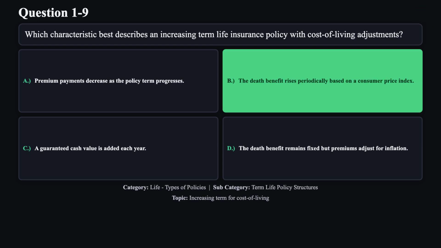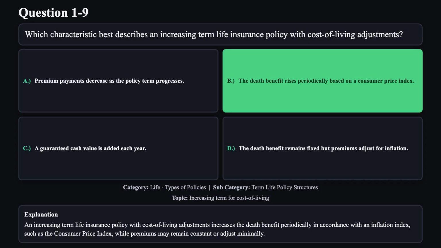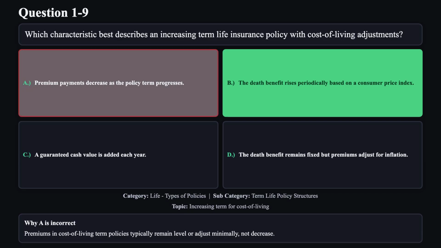The correct answer is B. An increasing term life insurance policy with cost of living adjustments increases the death benefit periodically in accordance with an inflation index, such as the Consumer Price Index, while premiums may remain constant or adjust minimally. Reason A is not correct. Premiums in cost of living term policies typically remain level or adjust minimally, not decrease.